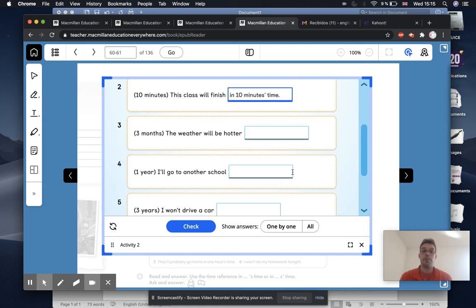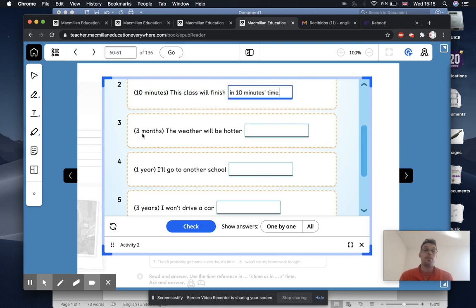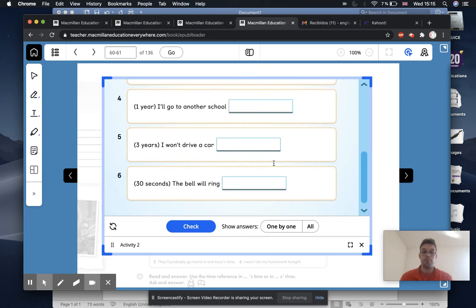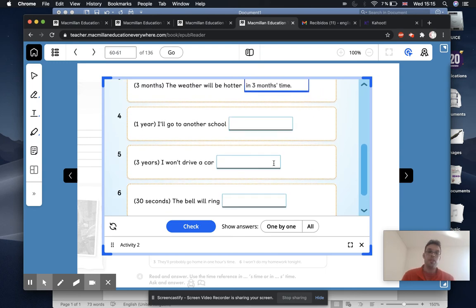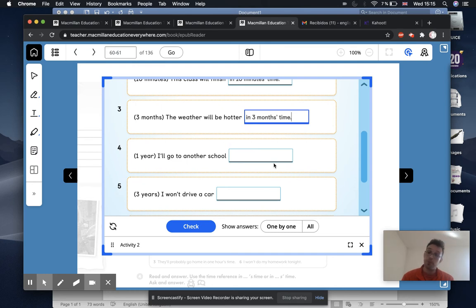Okay, let's have a look at number 3. So it says, now it's 3 months. And our phrase is, the weather will be hotter. And we'll just do exactly the same, in, and then our time period, 3 months. Because it's 3 months, so it's plural, so we put the apostrophe after the S. In 3 months' time. Okay, good. We'll do number 4 together, and you can do numbers 5 and 6 on your own, okay?